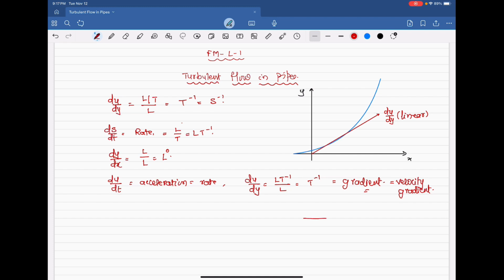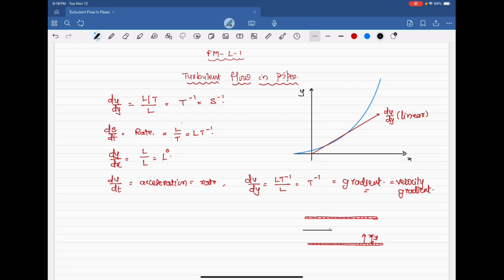Let us say this is the wall. Wall means don't think that it is a wall. It is a pipeline surface. This is the pipeline or some conduit flow.